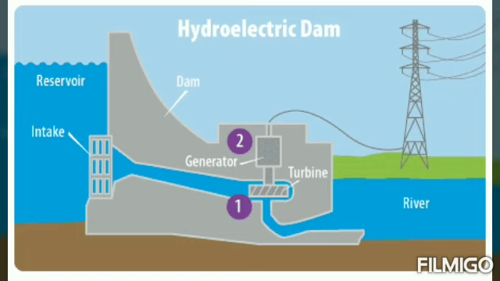Okay? Then the water is held behind the dam. The force of water being released from the reservoir through the dam causes the blades of the turbine to spin. The turbine is connected to the generator, which makes the electricity as it spins. After passing through the turbine, the water flows back into the river on the other side of the dam. And in this way, hydroelectricity is produced.